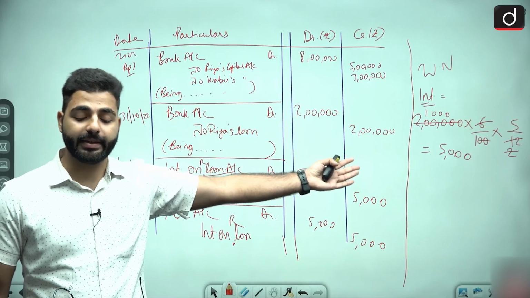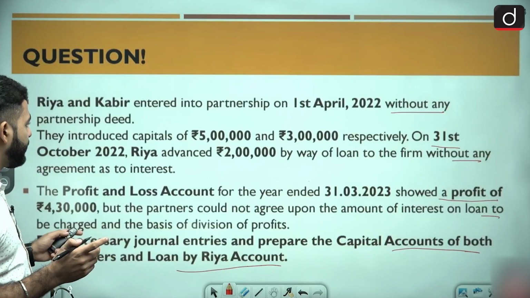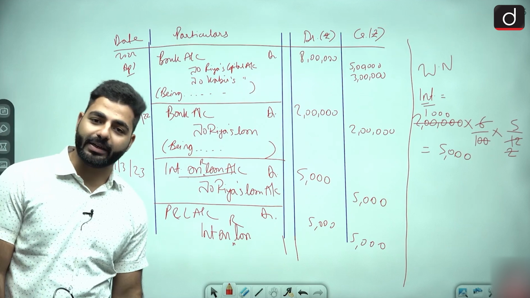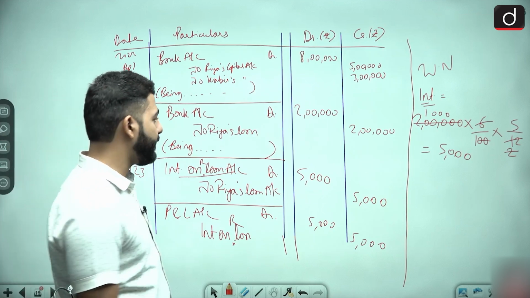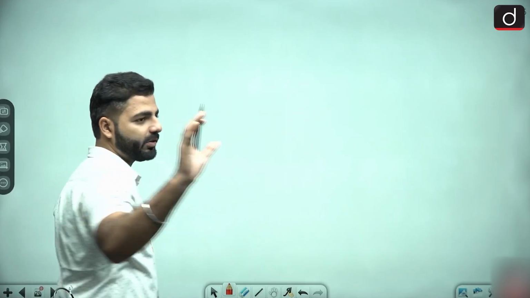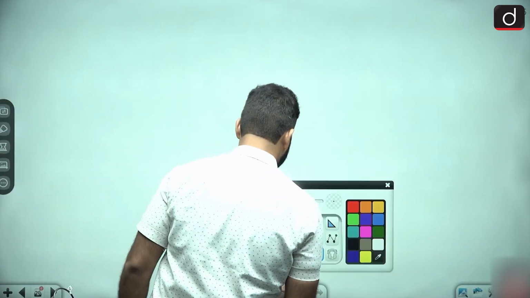I hope everything is cleared. So I hope this is done. Now let us make the second part: prepare the capital account. तो कल हमने बनाया था, let us make the format again for the capital account. तो ऊपर लिख लेना पार्टनर्स कैपिटल अकाउंट. मुझे याद है लिखना होता है, but I want to save your time as well. So write above heading partners capital account, and then let us make the format.